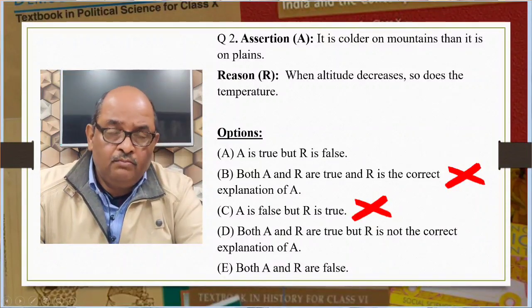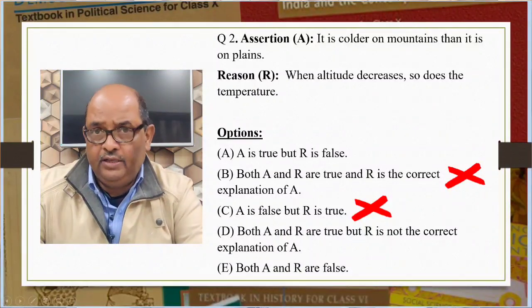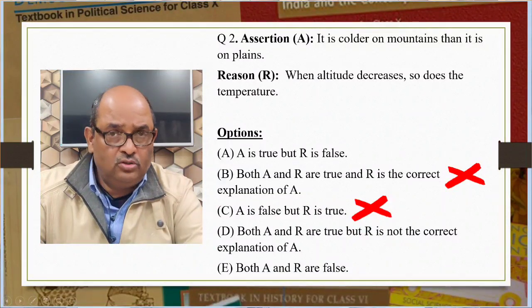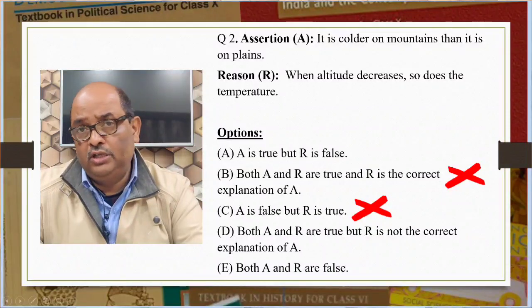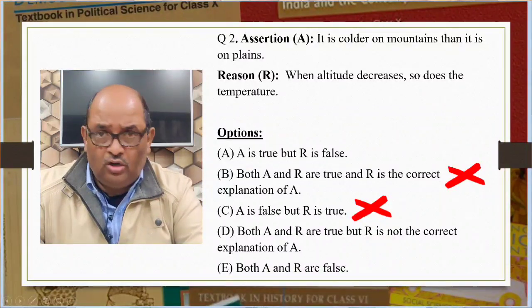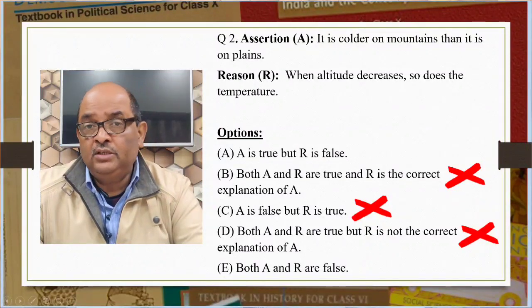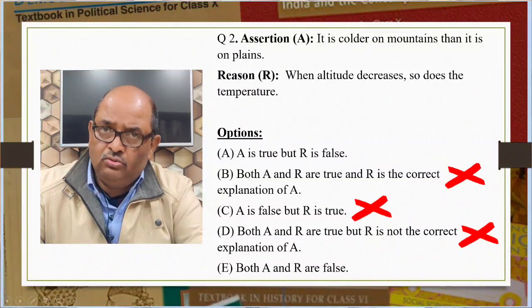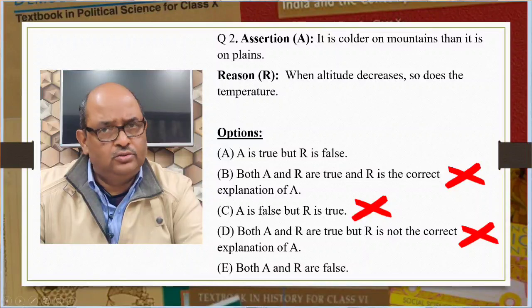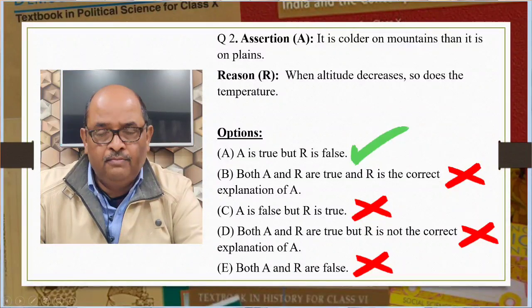Let us see the next option. Option D. Both A and R are true but R is not the correct explanation of A. We know that R is not true because temperature decreases with increase in altitude above sea level. So we will reject this option. Let us see the last option. E. Both A and R are false. We know that A is true. So we will reject this option also. So finally our answer is option A only. Let us see another example.